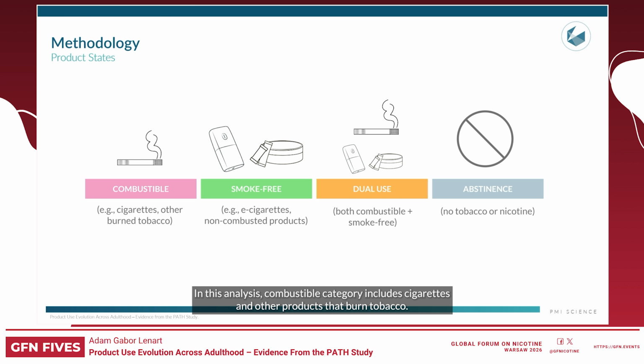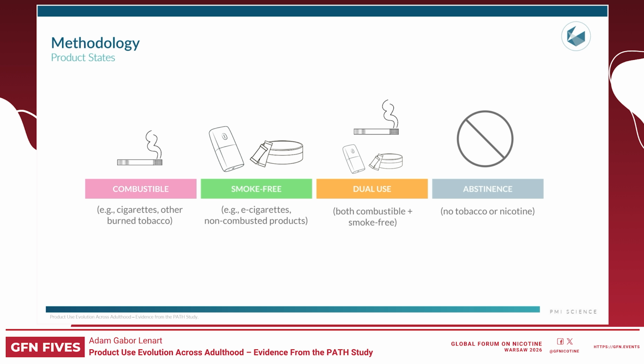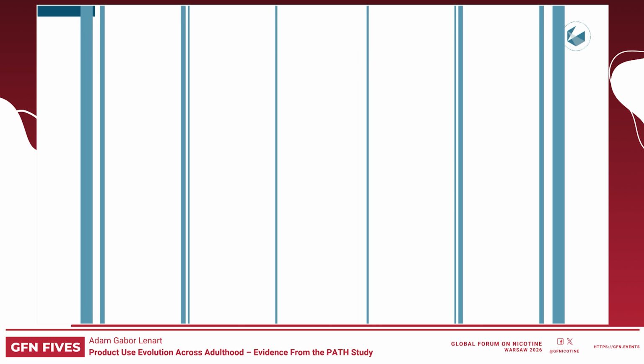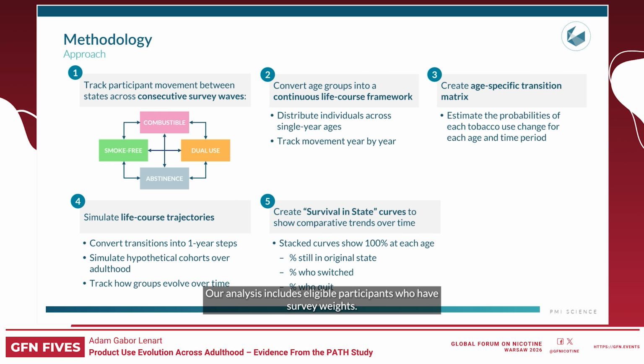In this analysis, combustible category includes cigarettes and other products that burn tobacco. The smoke-free category includes e-cigarettes and other non-combusted products. Dual-use category includes those who use both smoke-free and combustible products. Our analysis includes eligible participants who have survey weights. We look at pairs of back-to-back waves, what someone used at the current wave, and then what they used at the subsequent wave, to understand the different types of tobacco use changes and how often each type of change happens.